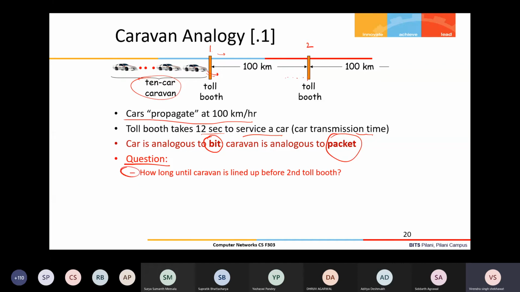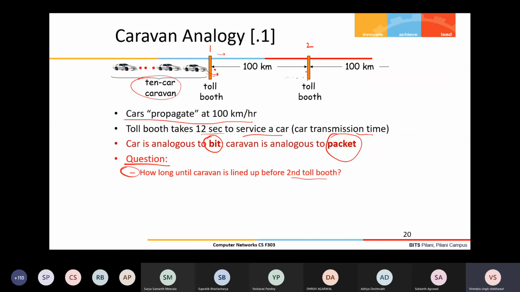So come to the answer of this question: how long until the caravan is lined up at the second toll booth? How much time will it take? Anyone want to respond? First we'll calculate the propagation time. Suppose a car has arrived here.